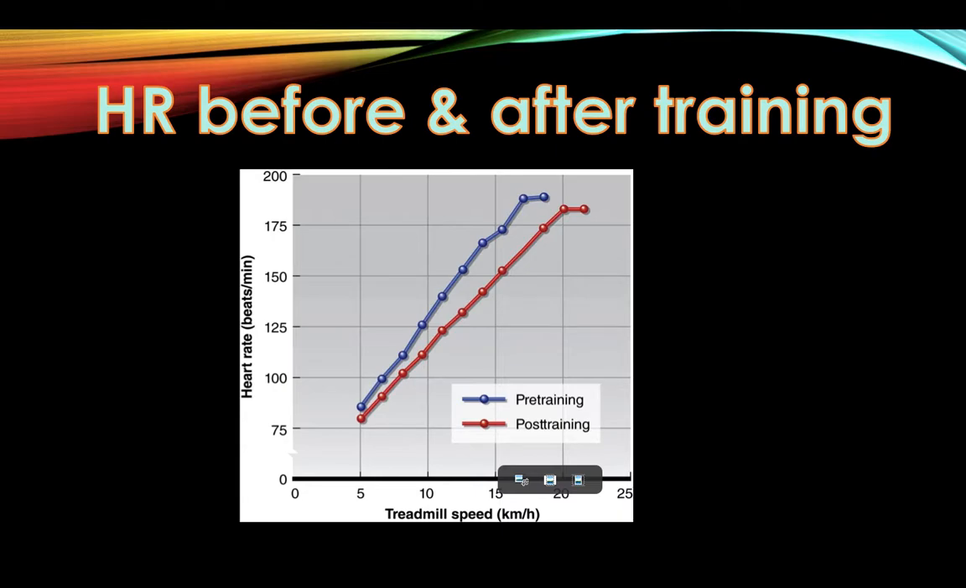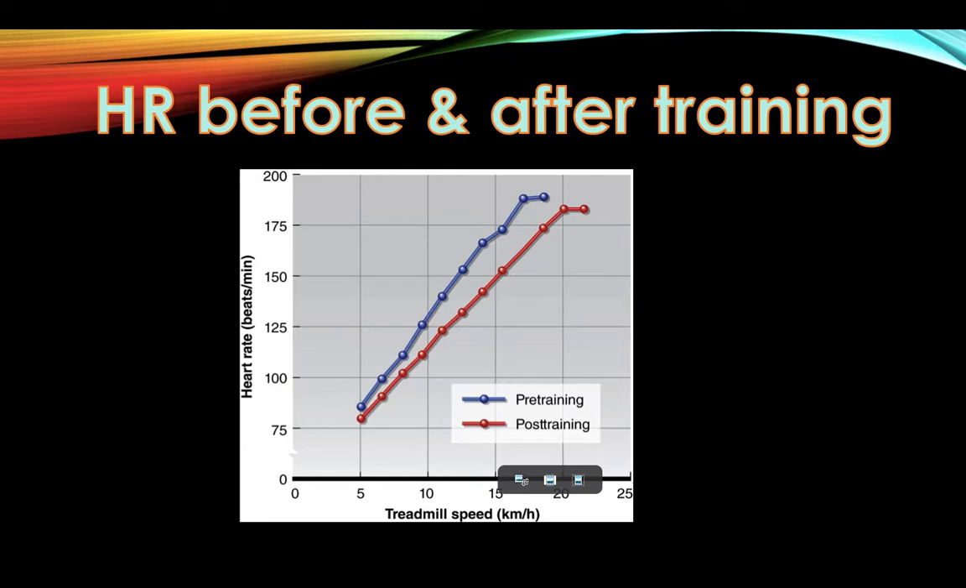This graph shows how heart rate can change because of training. The untrained person's heart, represented by the blue line, rapidly increases from when the exercise first starts. However, after training, the heart rate increases more gradually because there is an increase in the stroke volume. So the heart doesn't need to work as hard to pump out the same amount of blood and maintain the same cardiac output.